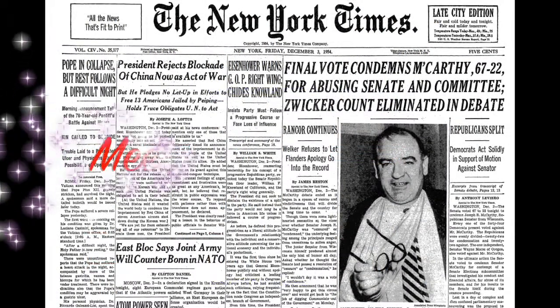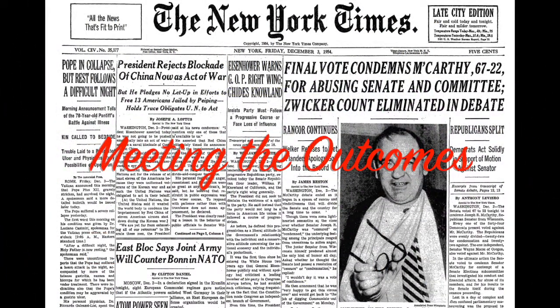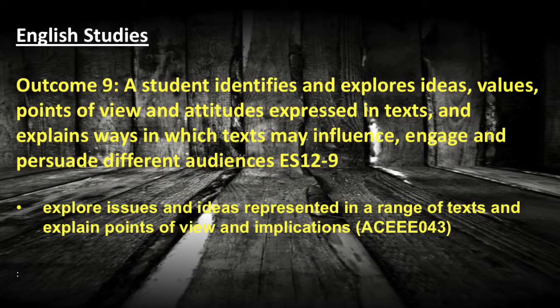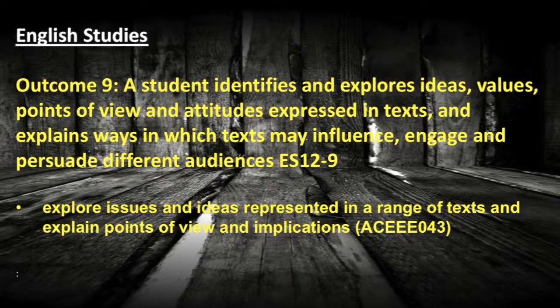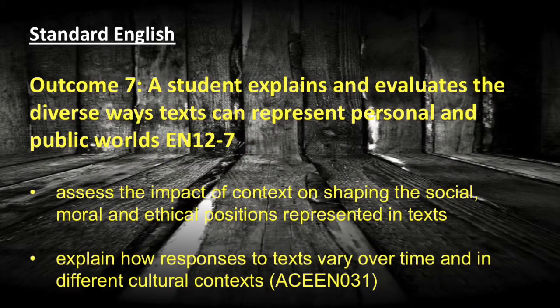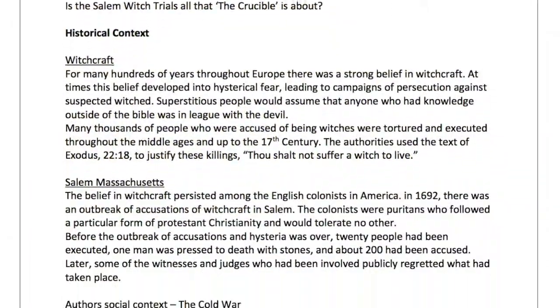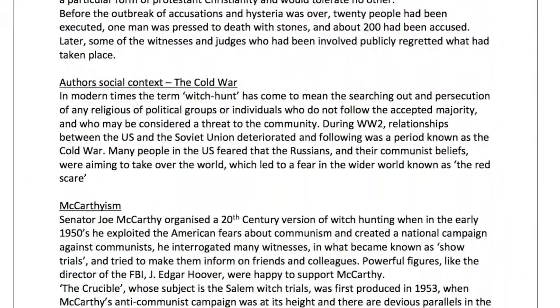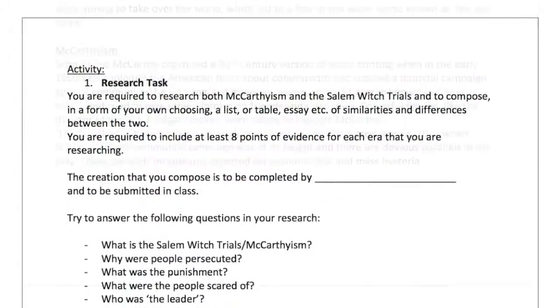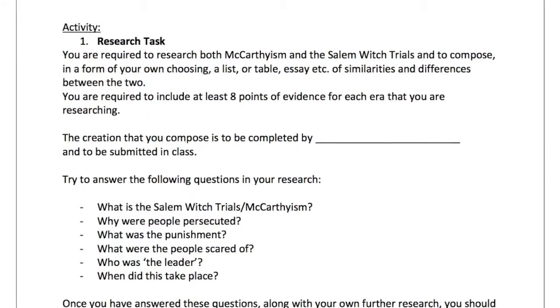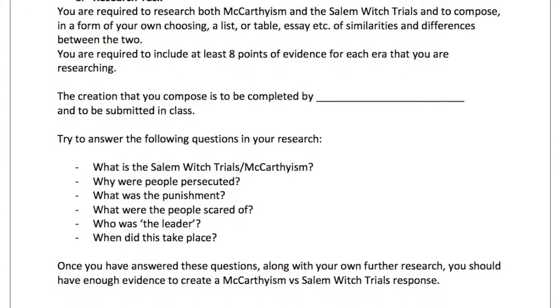The task that I have created can effectively be adapted to meet the outcomes of all three courses. Within the English Studies course, it is Outcome 9 that is met, and within both the Standard and Advanced course, it is Outcome 7. Despite the slight differences in the outcomes between the three courses, they are all essentially ensuring that students engage with the contextual background of the text they are exploring and use this to understand the ways that different worlds, perspectives, and attitudes can be observed. They ask the students to explain how the contextual background shapes the play, and this is what my resource explicitly requires from the students, ensuring that these outcomes are addressed.